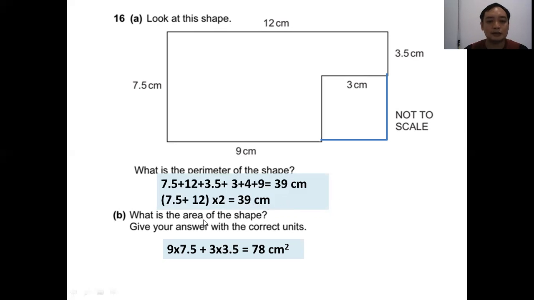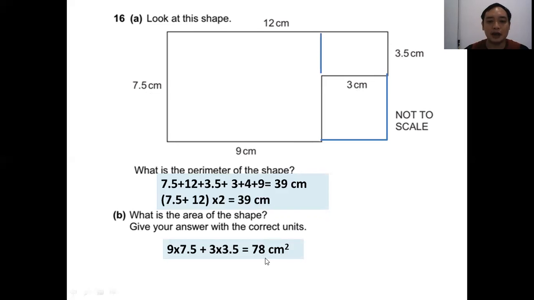B. What is the area of the shape? Give your answer with the correct units. So here you have to separate this into two parts, two rectangles. The first rectangle is this rectangle. You can take the area as 9 multiplied by 7.5, plus this small rectangle, which is 3 multiplied by 3.5.